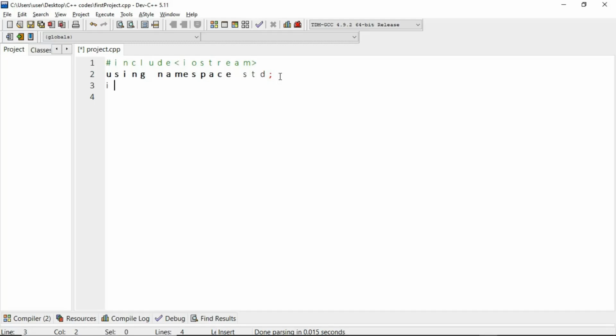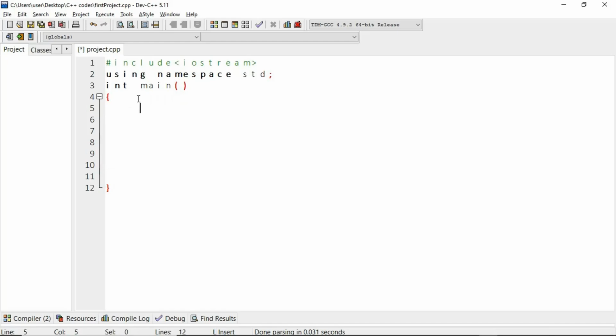The next thing we need to do is to open our main method. Declaring our main method goes this way: int main, and we open up the curly braces. This is where every bit of our C++ code is going to be written. As I said, C++ is object-oriented, so it's going to make use of the main method and classes. For now let's just focus on the main method. The main method is going to be void, but you don't need to write void there. It's automatically void the way it is, so you can just leave it like that.